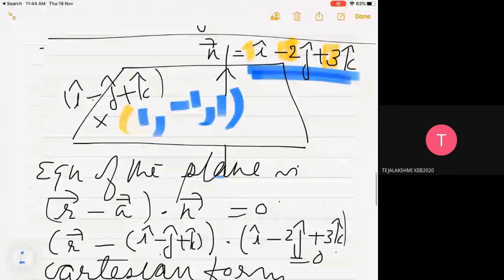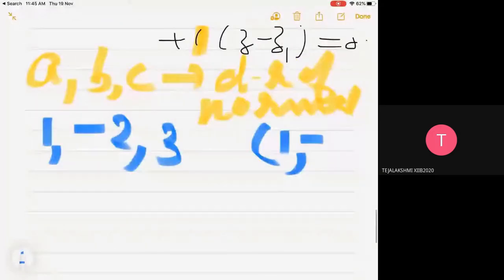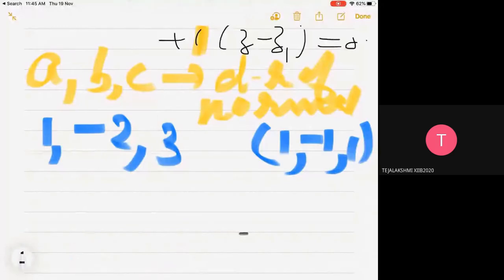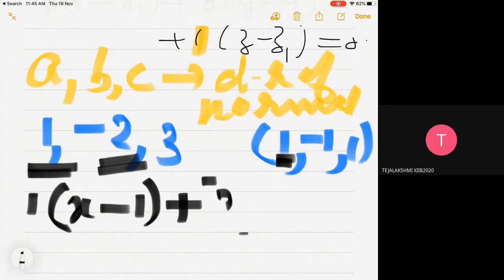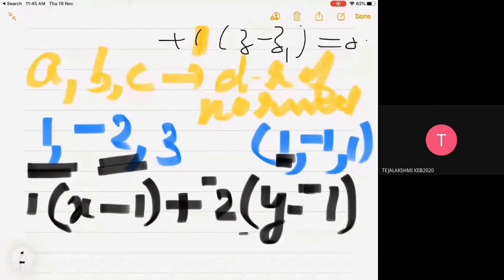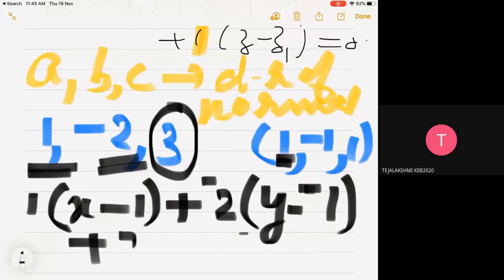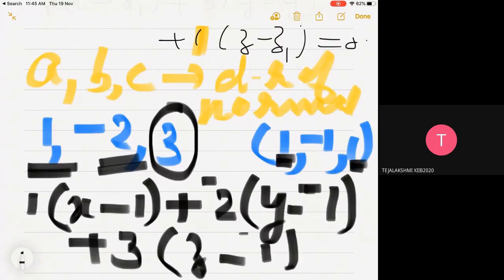So the Cartesian form of the equation is A into x minus x1, that is 1 into x minus 1, plus B into, that is -2, into y minus -1, plus C into, that is 3, into z minus z1, that is 1, equal to 0.